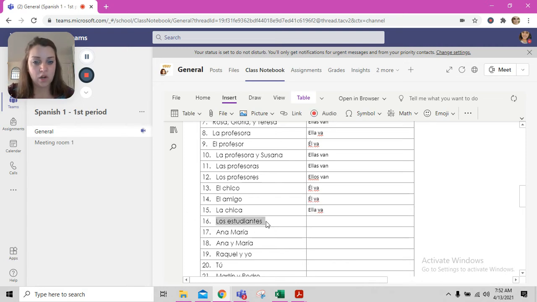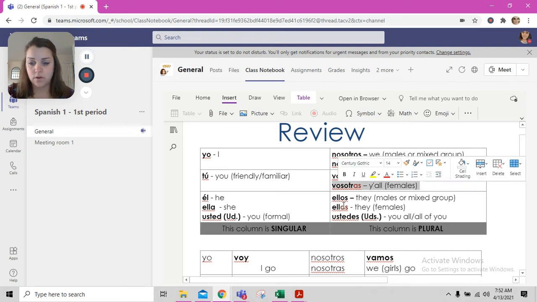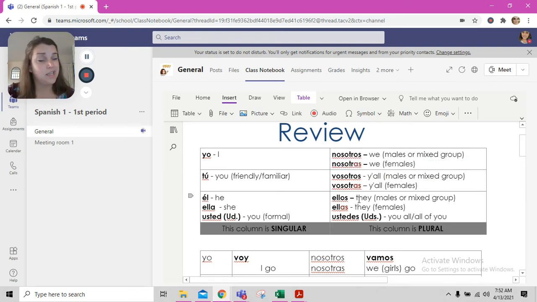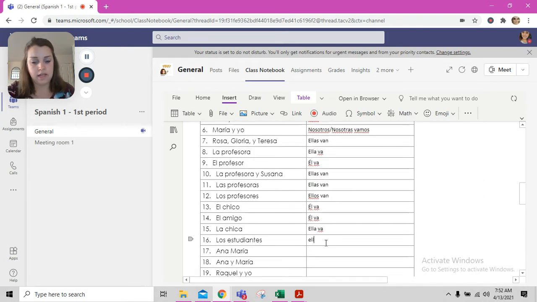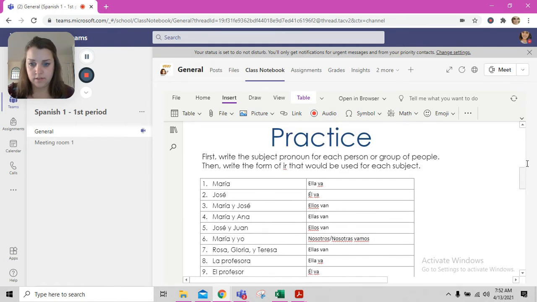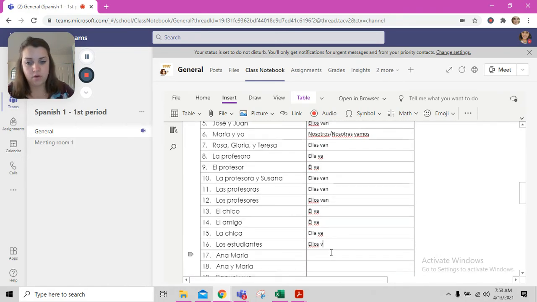Número 16, los estudiantes. Los estudiantes, the students. The students is plural. So we're going to have to choose something from this plural side. Not we, I'm not included. We don't use this form. Los estudiantes. It didn't say las estudiantes, so it's not a group of females. So it's either males or a mixed group. So we're going to go with ellos. E-L-L-O-S. And if we find ellos in that bottom chart, you say ellos van.